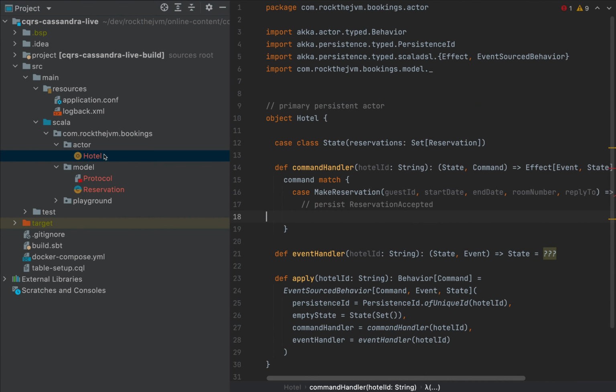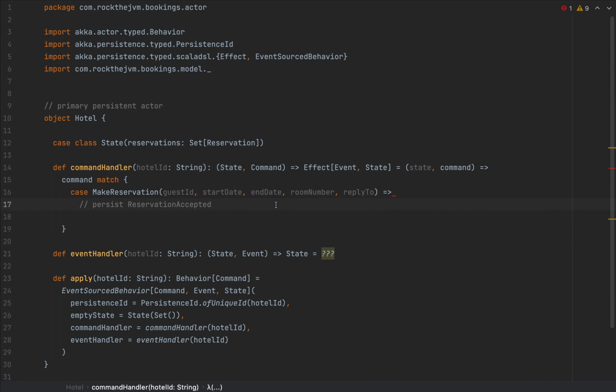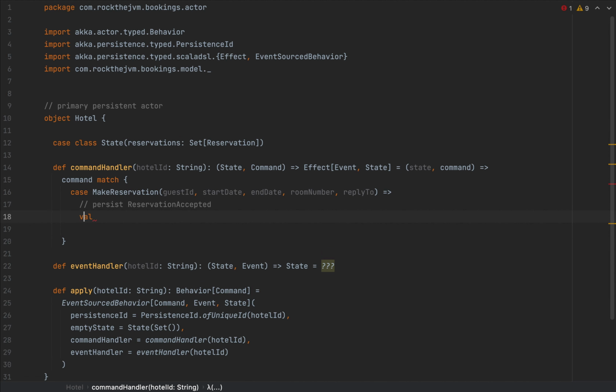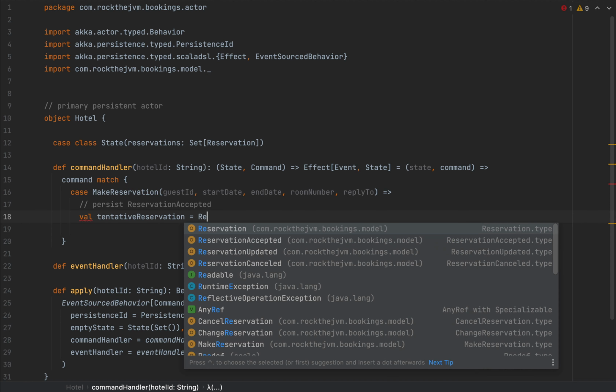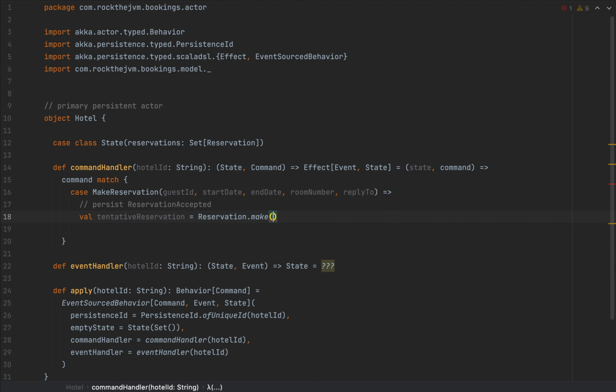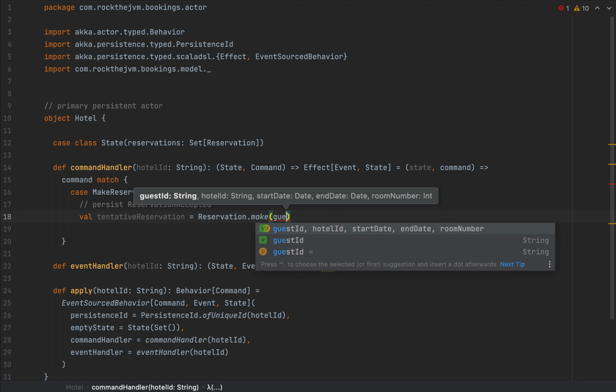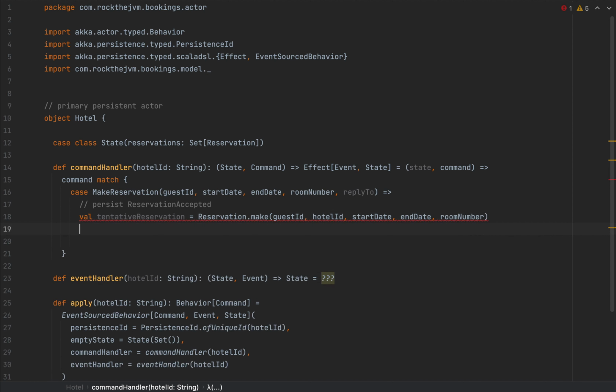So in the hotel actor, we will need to create a tentative reservation, and we will try to find some sort of potentially conflicting reservation in this set. So I'm going to create a tentative reservation as Reservation.make with guest ID, and we're going to pass all the arguments here. And I'm going to try to find a conflicting reservation.